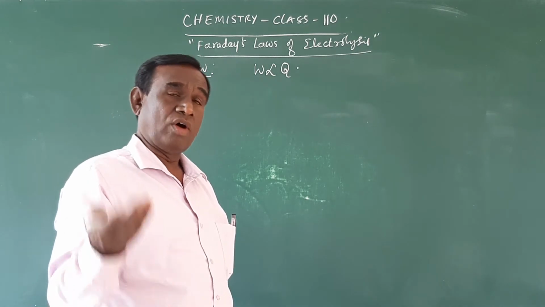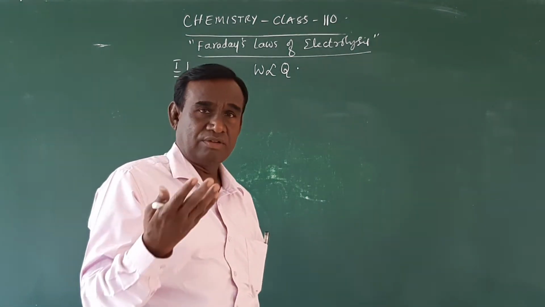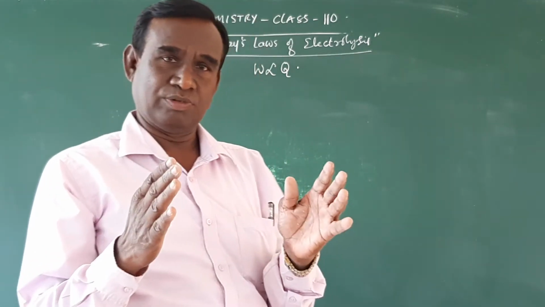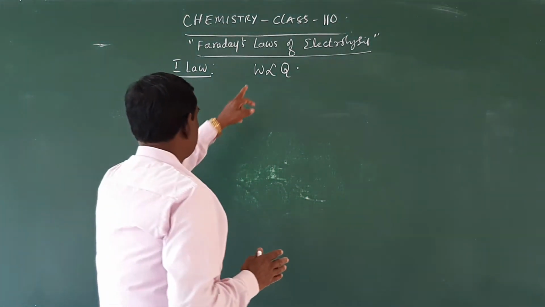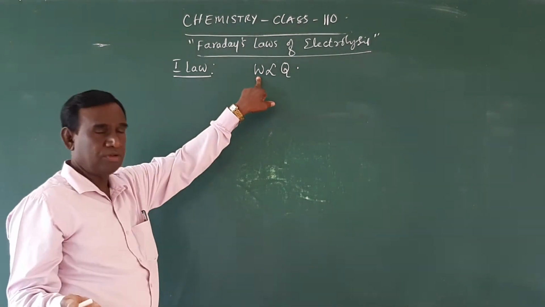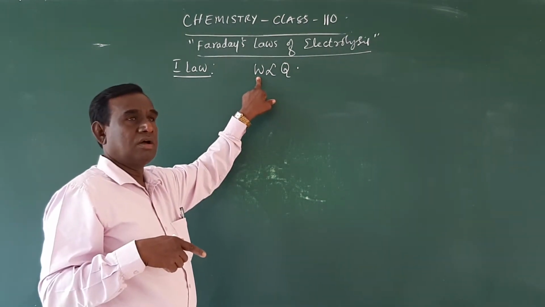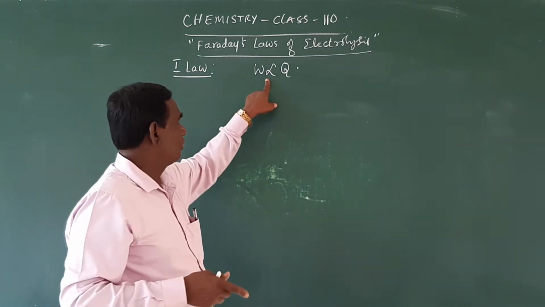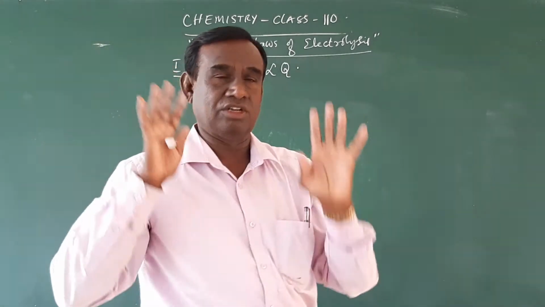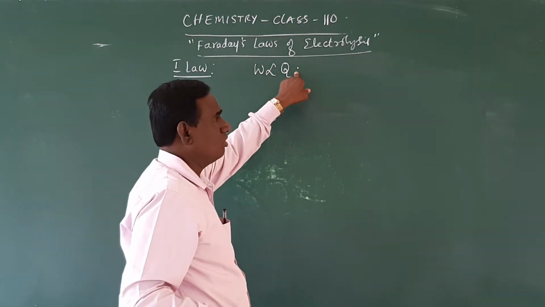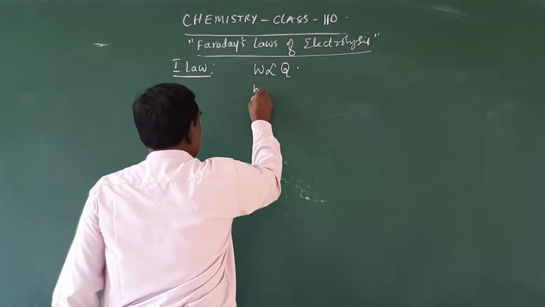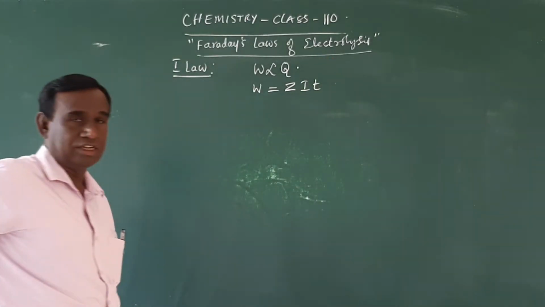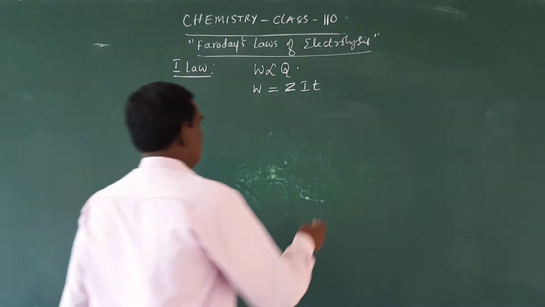During electrolysis, the mass of the substance deposited or produced, or the amount of chemical reaction that takes place, both are the same. The mass of the substance deposited at an electrode, or the amount of chemical reaction that takes place, is directly proportional to the quantity of electricity passed. That is, W is directly proportional to Q. So W is equal to Z I T; it can be written as W = Z I T, Q = I T.